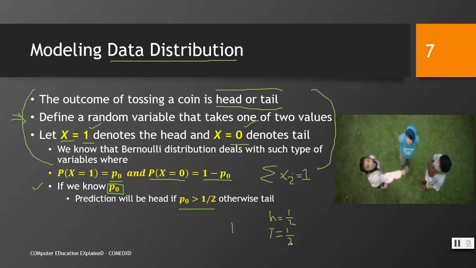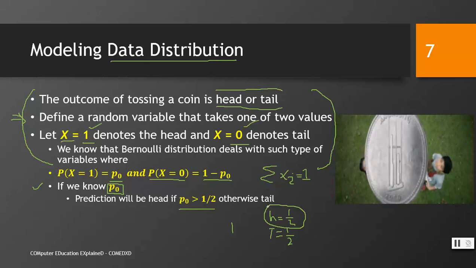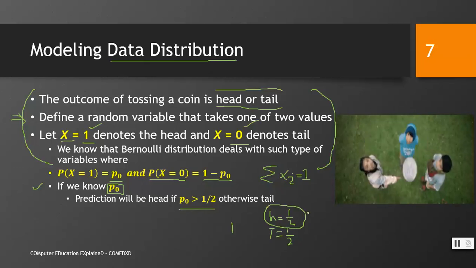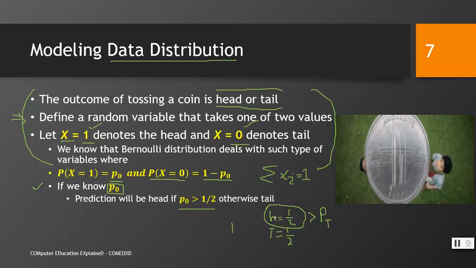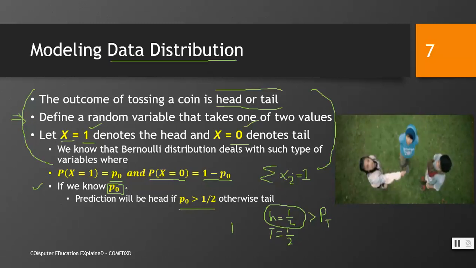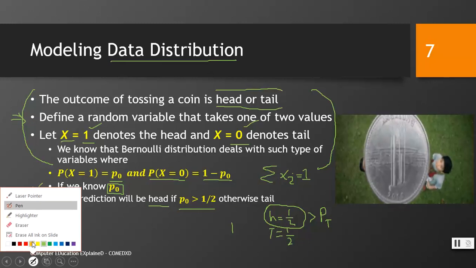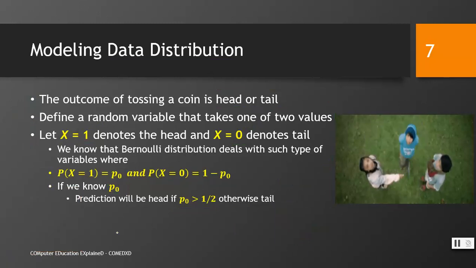However, we model our formula in such a way that if the probability of head becomes greater than the probability of tail, so if P0, probability of head, is greater than 1 by 2, it means our prediction is head. If P0 is less than 1 by 2, our prediction would be tail. It's a very simple process. Try to understand the concepts given in this slide.